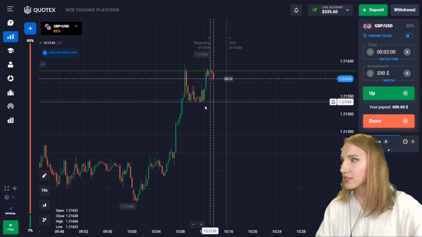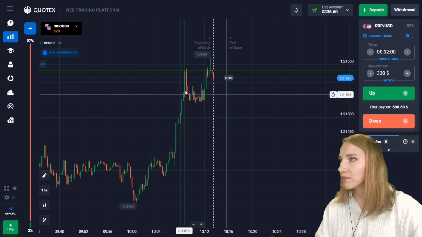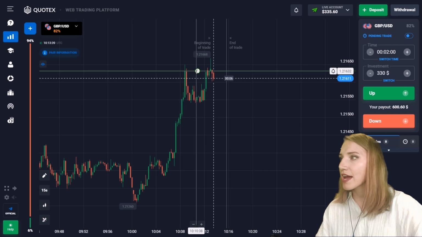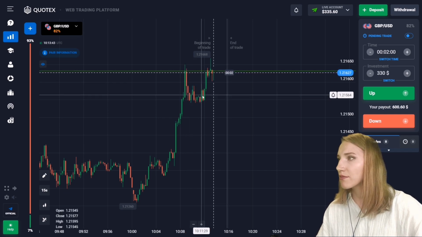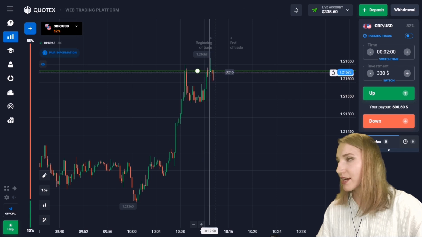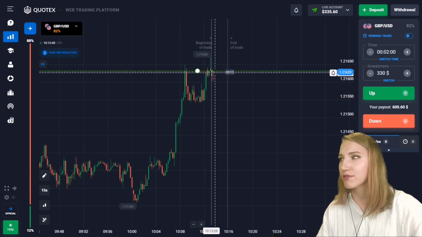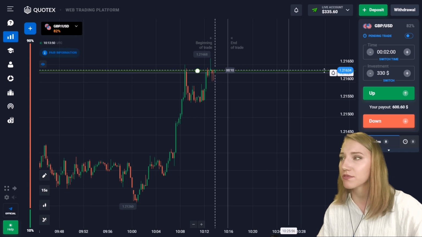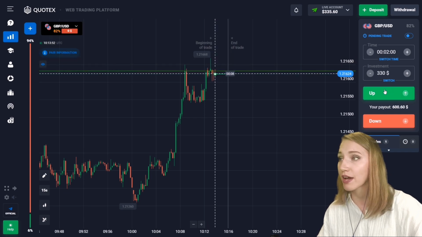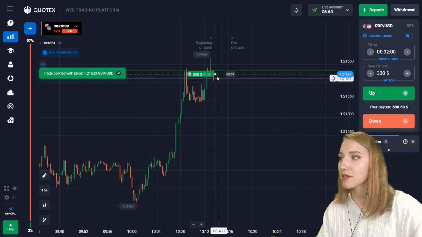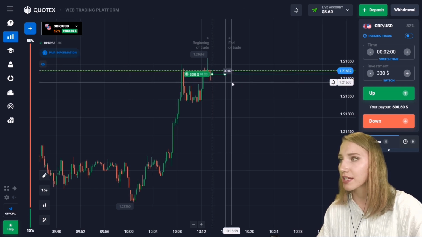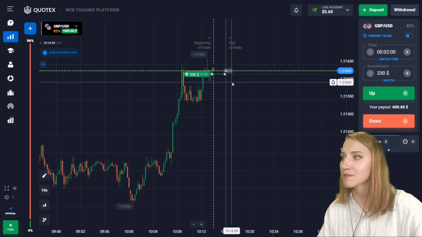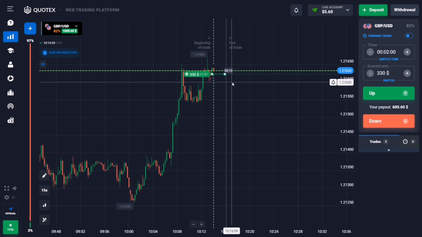So guys, here you can notice that there has been a very good upward movement. The price touched the resistance level, then bounced down. After a small flat, the price moved up, and right now it is sticking to this level. I think that in the near future this level will be broken through. That's why I will open a trade for 2 minutes with up, because the price has very good potential for an increase, and 2 minutes is with a reserve, and I will also take into account the small flat. Well, let's check it.